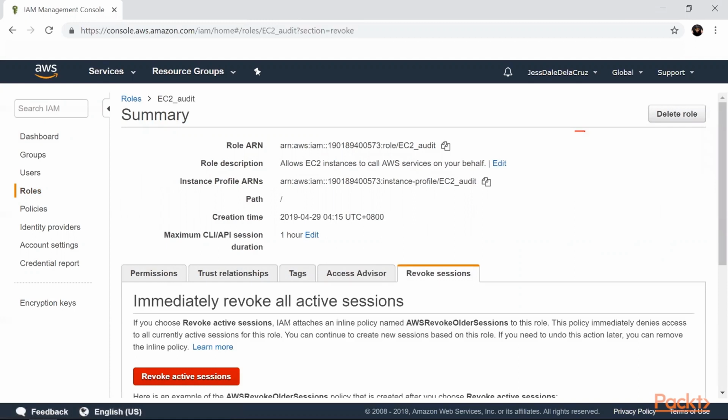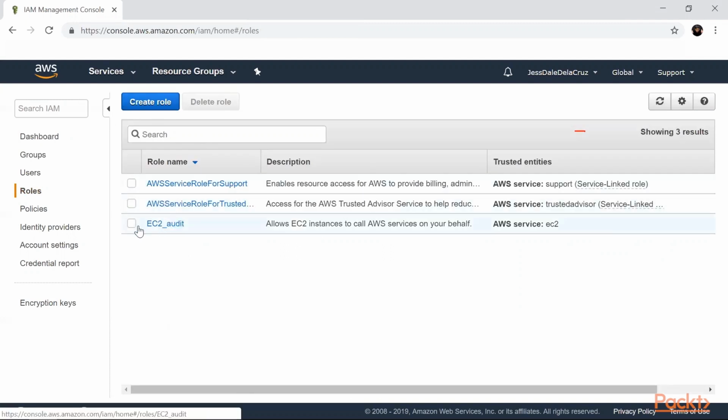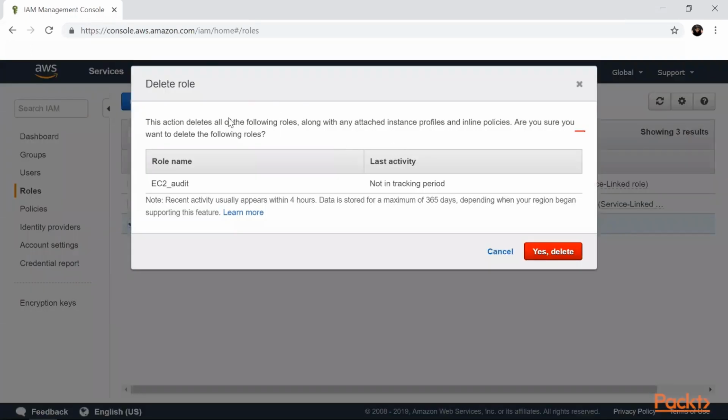To delete the role, go back to the role list and select the checkbox beside the role. Okay, so let's go back to the role list. Then let's say I would like to delete this EC2 audit. Click this one, and then this will be changed from disable to enable. You click it, and then this window will tell you that if you do this action, this will delete the following roles, specifically the EC2 audit. So this is how you manage an IAM role.